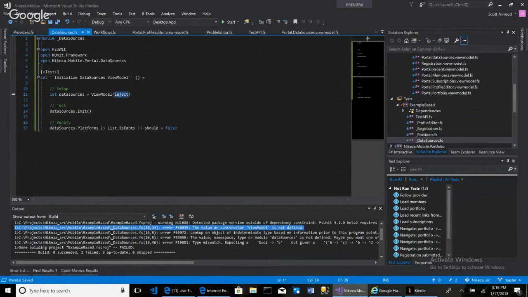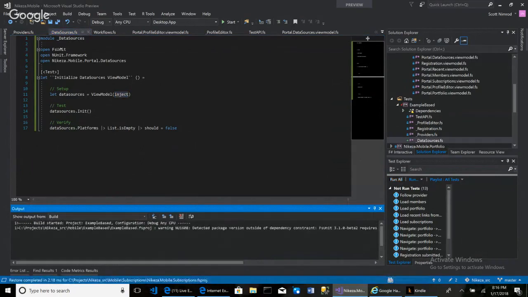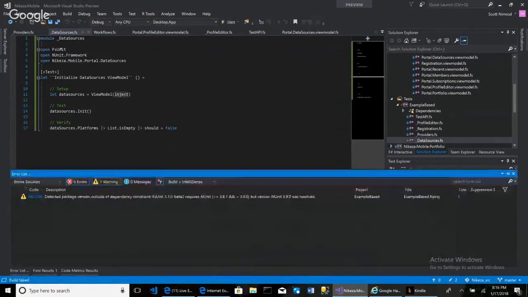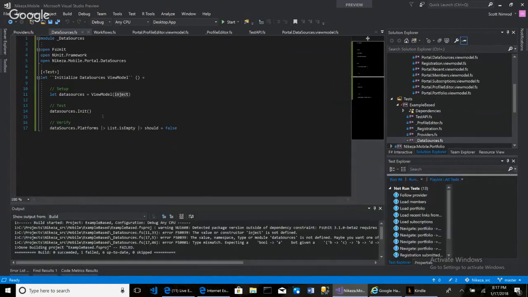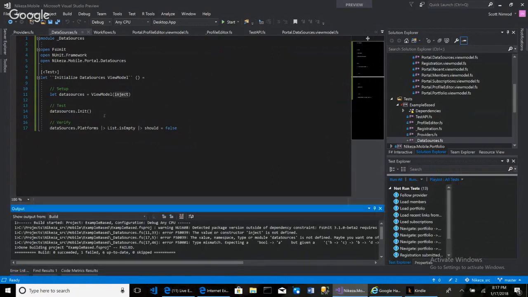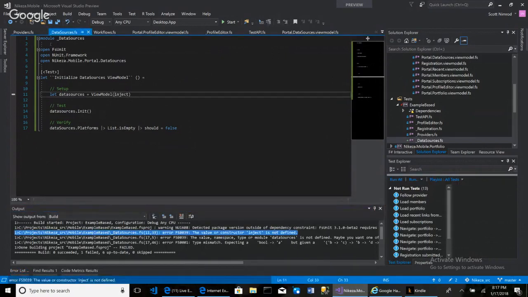Before we even do that, I'll go ahead and build, and it should no longer have a complaint about my view model, but it should have a complaint about my inject. I still don't have any UI X's for errors, which means that I still have to rely on my output window. So over here it says the value or constructor inject is not defined. You're absolutely right, Willis. It's not defined. So what do we need to do?